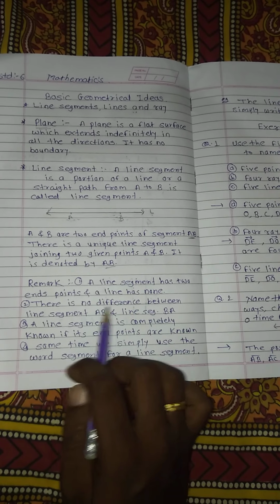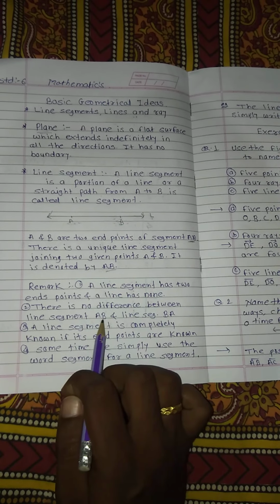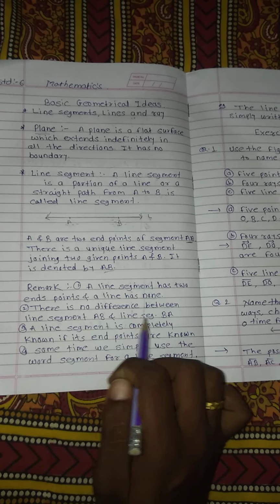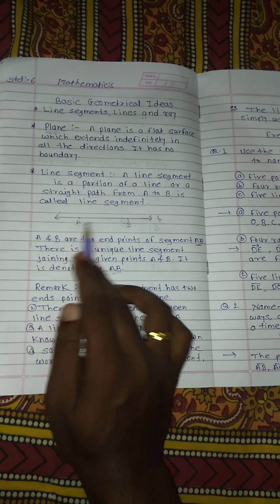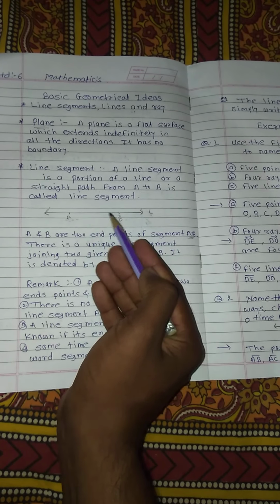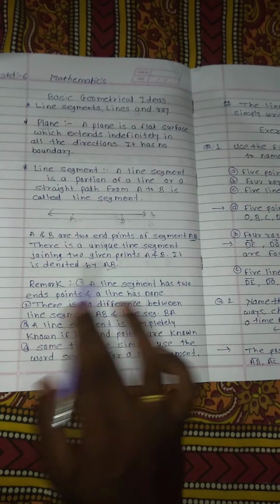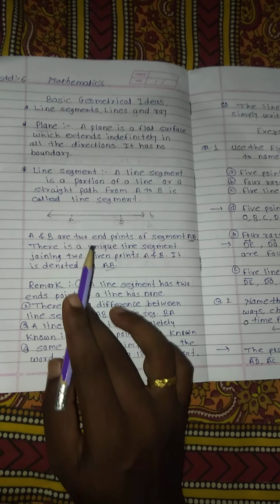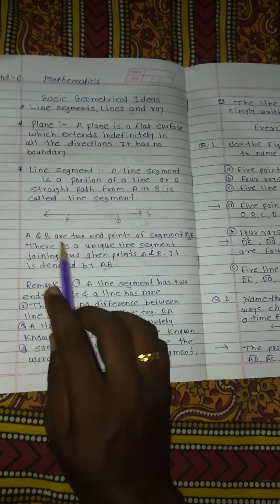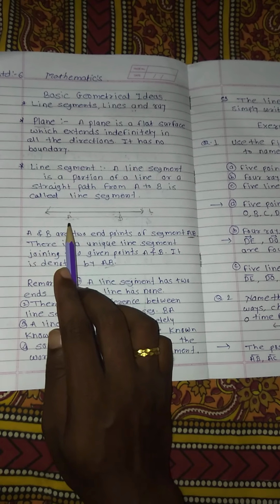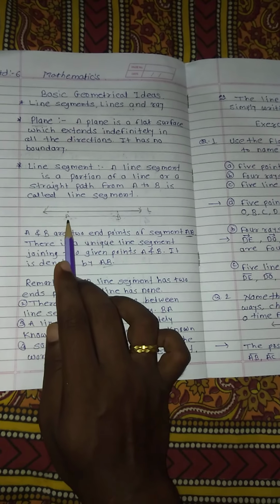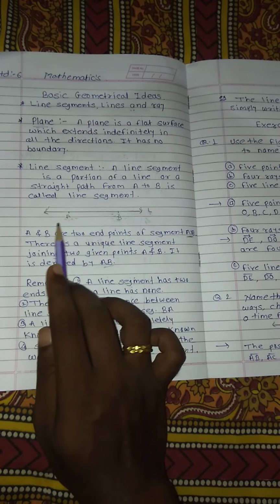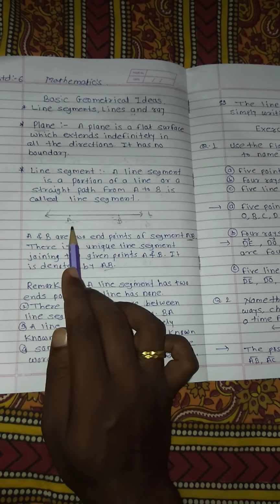There is no difference between line segment AB and line segment BA. If I read this line segment as AB or as BA, there is no difference. I hope you understand. You can read this line segment from both ends, line segment AB or line segment BA.